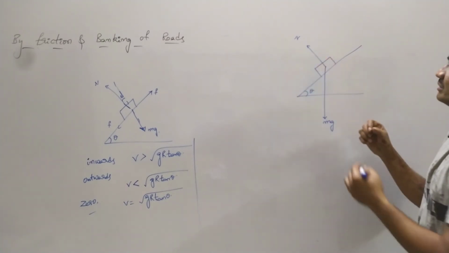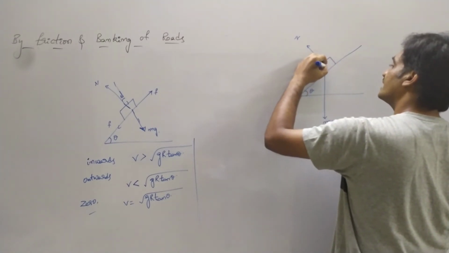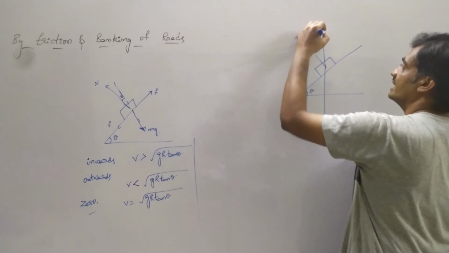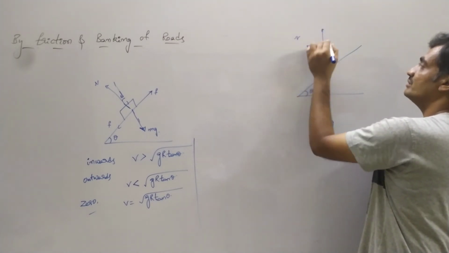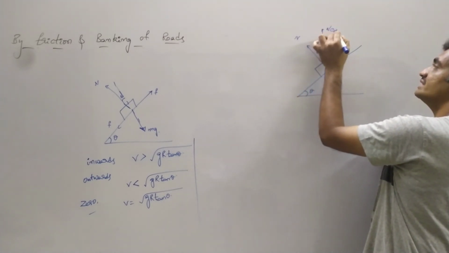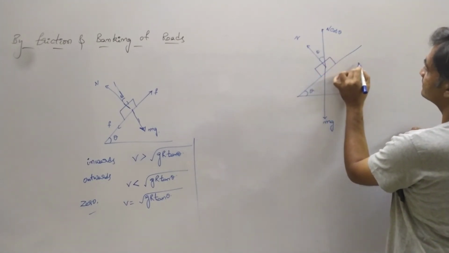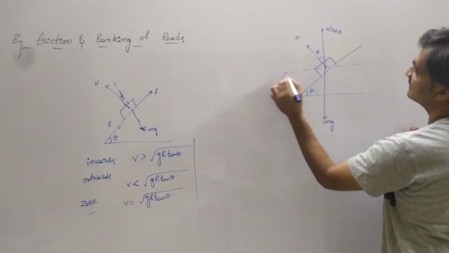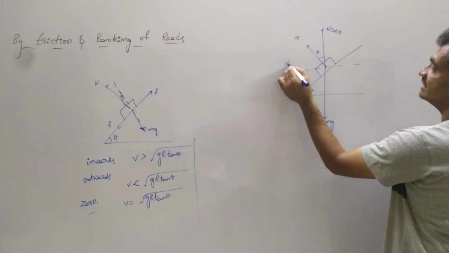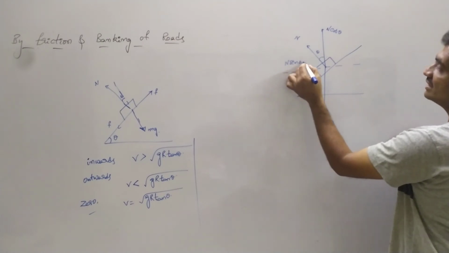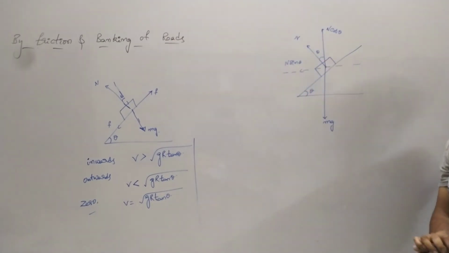Since the normal reaction makes an angle of theta with this vertical line, it resolves into components as N cos theta and N sin theta.